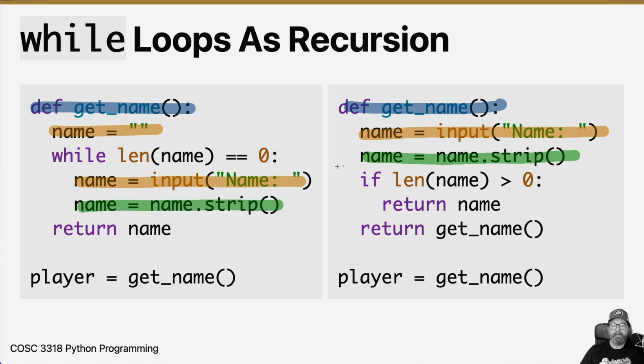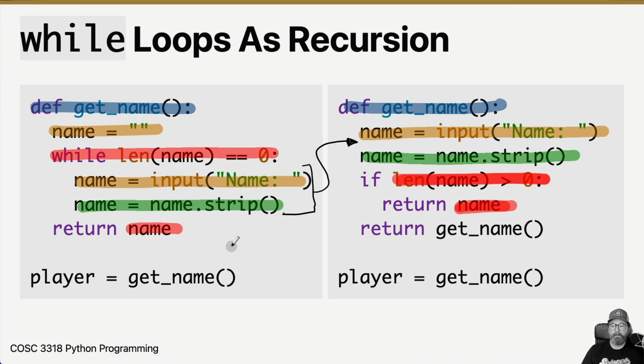So you can see the stuff that was inside the while loop becomes the first lines of our recursive function. Then we look and say, what is the thing that breaks? What's the thing that stops our loop? We do the opposite of that with our if and return the good value. That's what we're doing. We're returning the good value here.